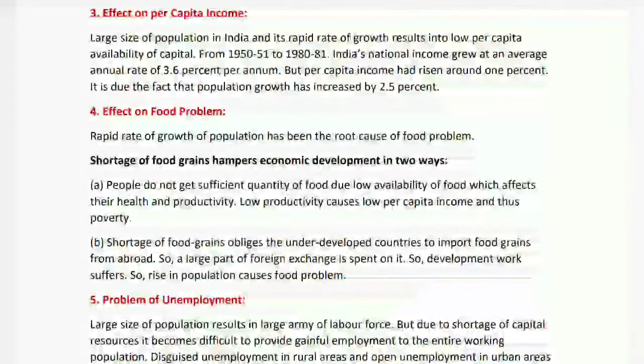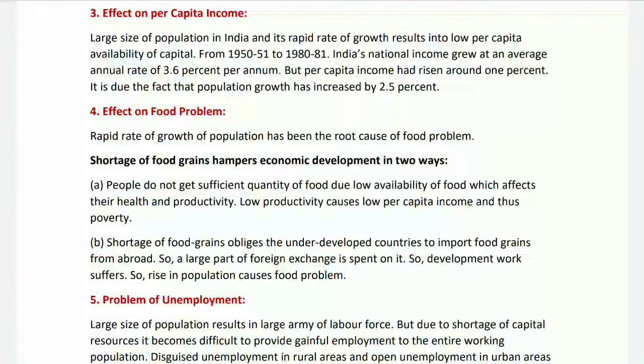Effects on per capita income. The large size of population in India and its rapid rate of growth results in low per capita income and low availability of capital. From 1950-51 to 1980-81, India's national income grew at an average annual rate of 3.6% per annum, but per capita income had risen by only around 1%. It is due to the fact that population growth has increased by 2.45%.